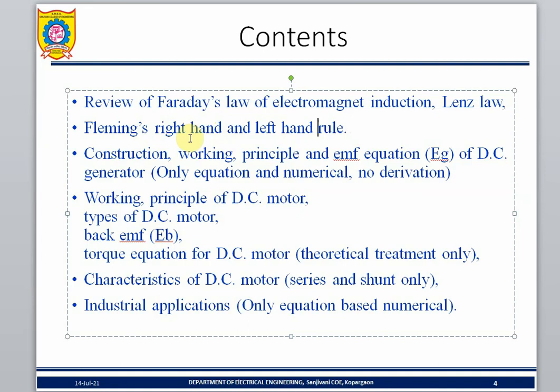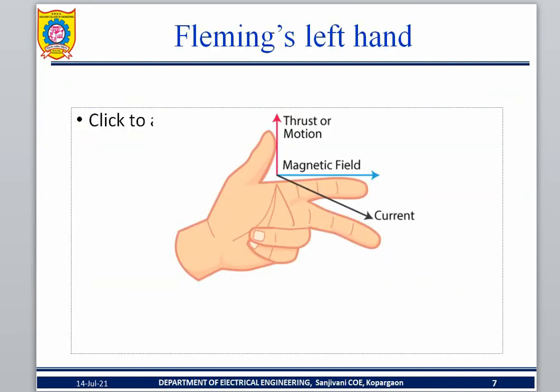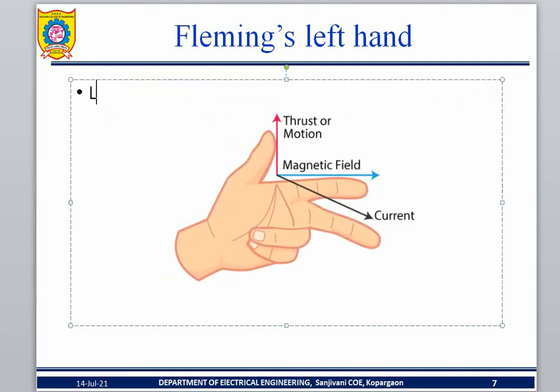So L-money: L means left hand rule, and M denotes the motor. So the left hand is for motor operations. L-money is your friend's name, you can assume it. Left hand rule for the motor.